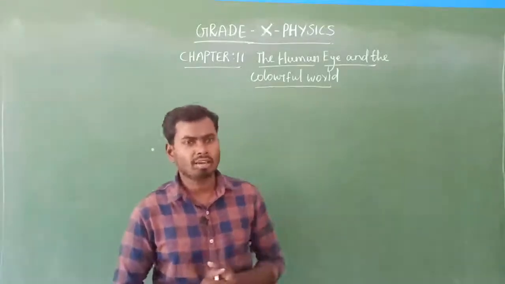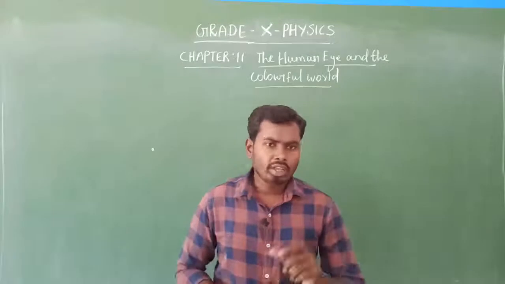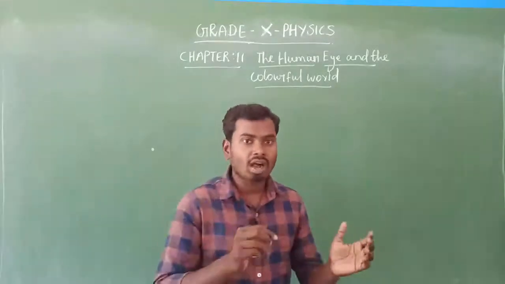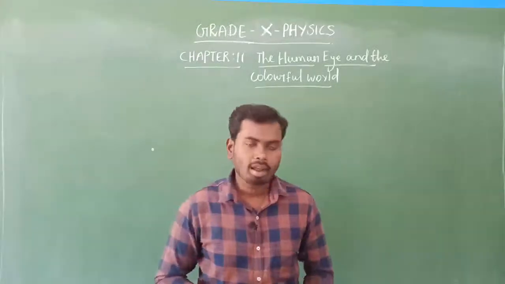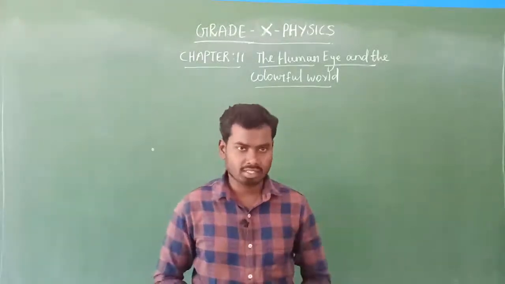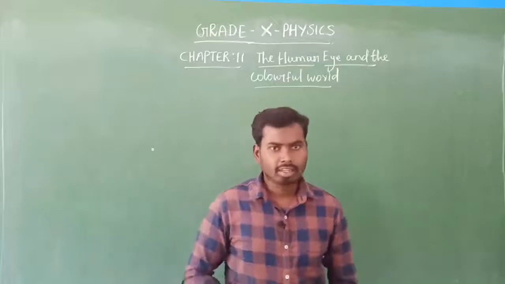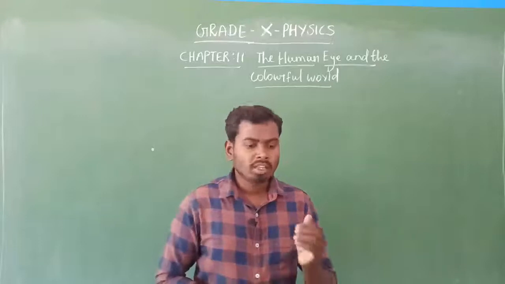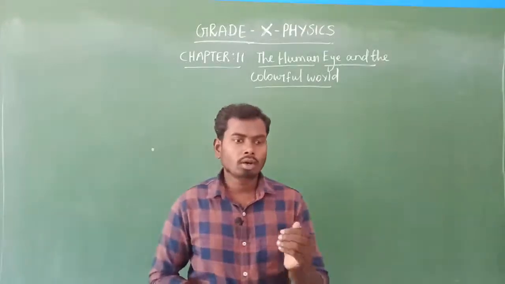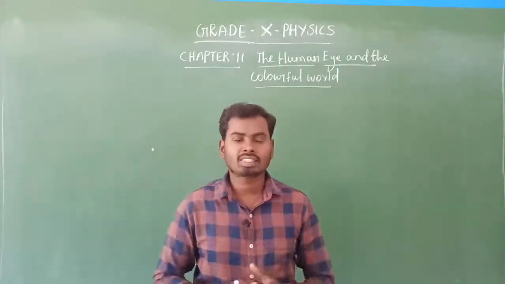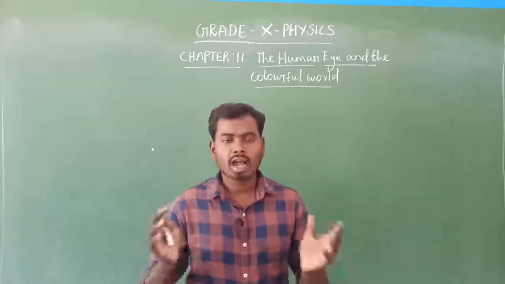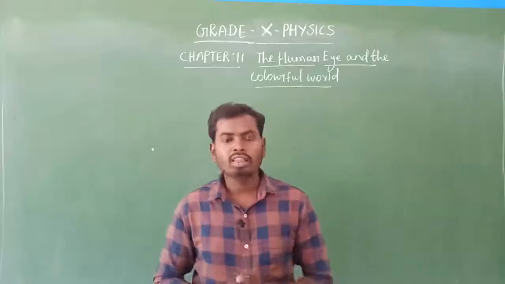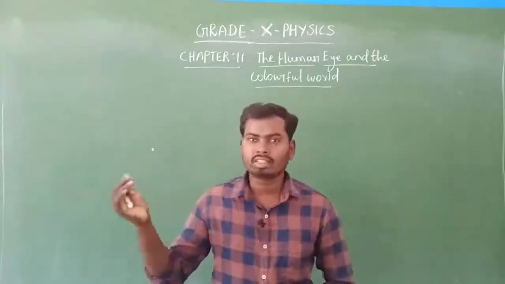Already we know, during sunrise and sunset, the sunlight has to travel a longer distance to reach us. So when the sunlight enters the atmosphere, the lower wavelength visible spectrum gets scattered before reaching us, and only the longer wavelength visible spectrum reaches us.